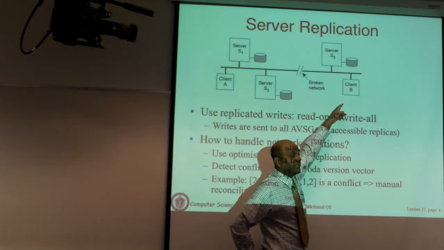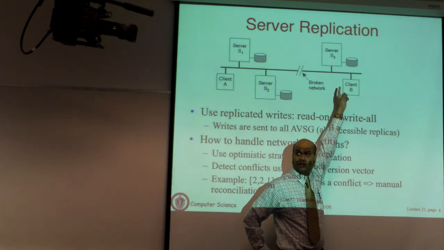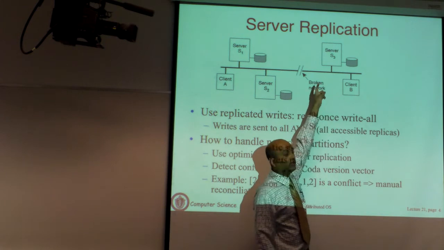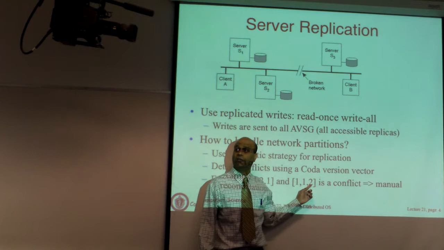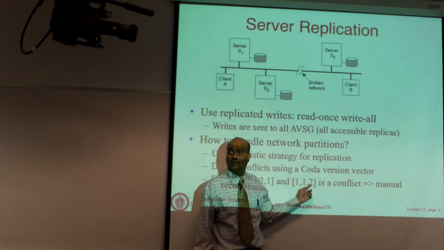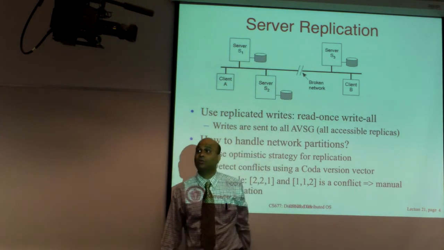Client B here also wrote to that file. And that write was sent to server 3. Server 3 updated that file and incremented its local version number, and it couldn't deliver the write to the other two.